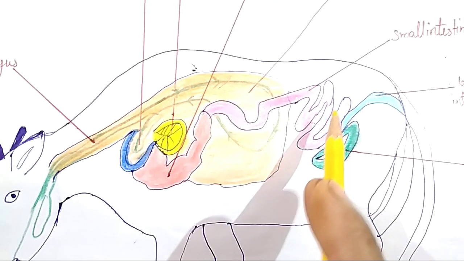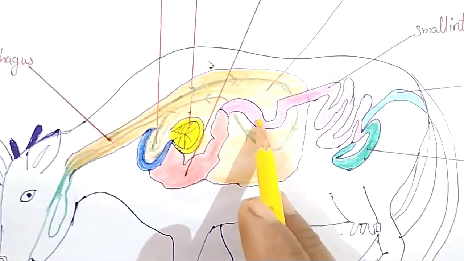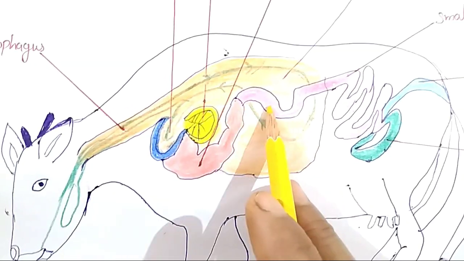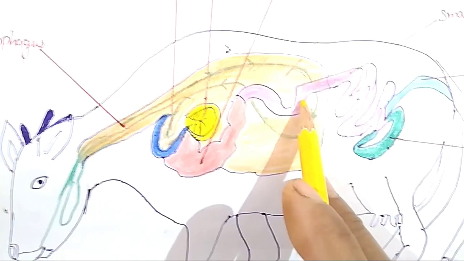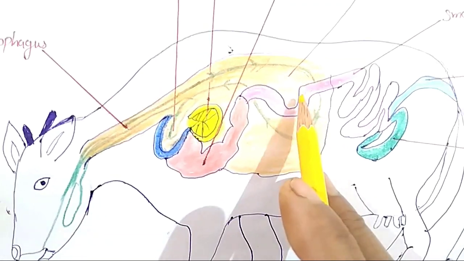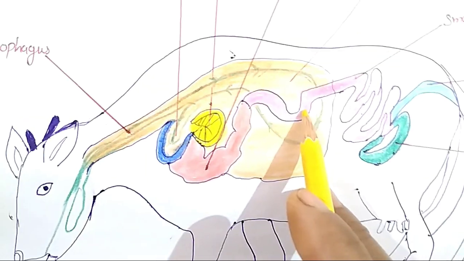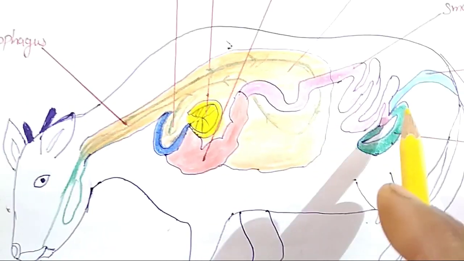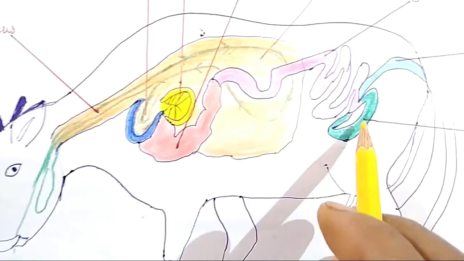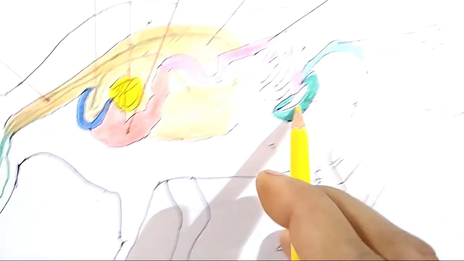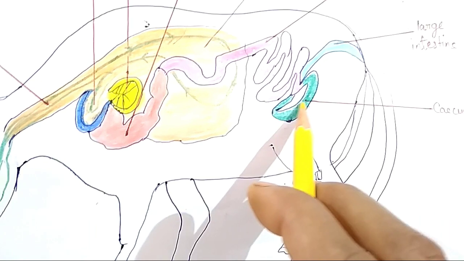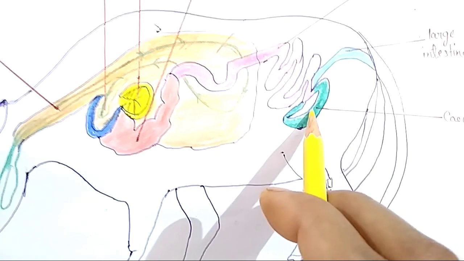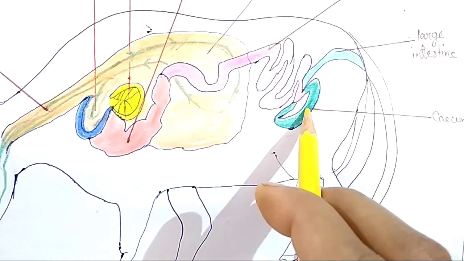This is the small intestine. Here digestion is completed and absorption of food is also completed, and almost all the food is digested here, but cellulose remains. Actually grasses have cellulose that is hard to digest for humans, but these animals, these ruminants, have a special type of sac-like structure that is known as cecum. Here a certain type of bacteria are present that break down cellulose and help to digest it.